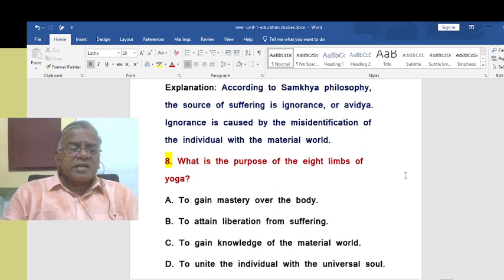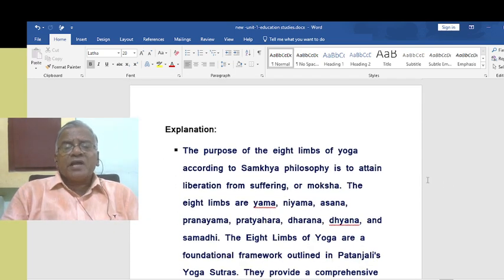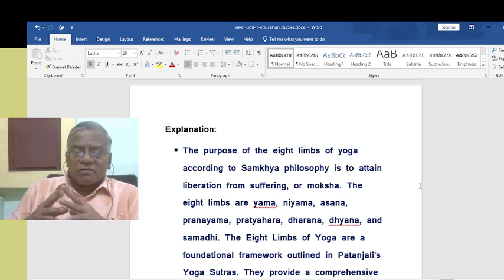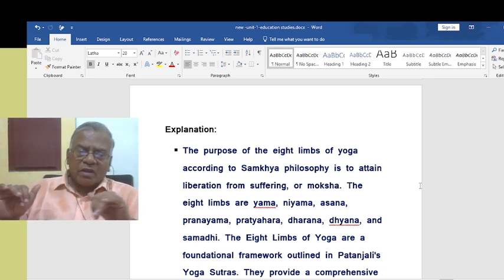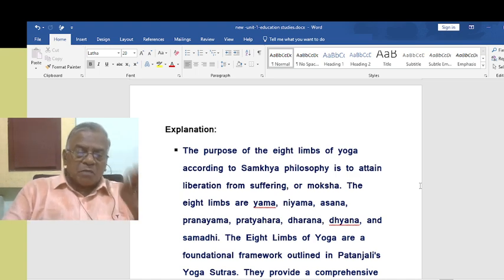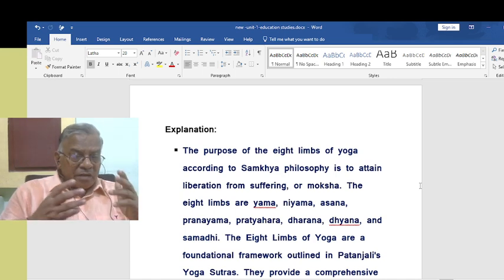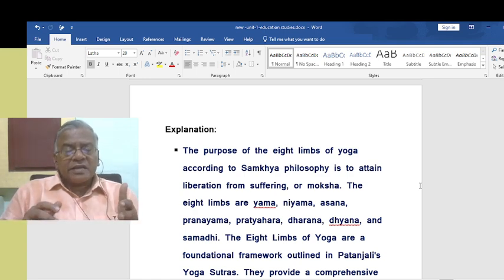What is the purpose of the 8 limbs of yoga? That is to attain liberation from suffering. The purpose of the 8 limbs of yoga according to Samkhya philosophy is to attain liberation from suffering or attaining moksha. The 8 limbs are yama, niyama, asana, pranayama, pratyahara, dharana, dhyana, and samadhi. So there are 8 limbs. Once again I am just repeating: yama, niyama, asana, pranayama, pratyahara, dharana, dhyana and samadhi. These are the 8 limbs of yoga.